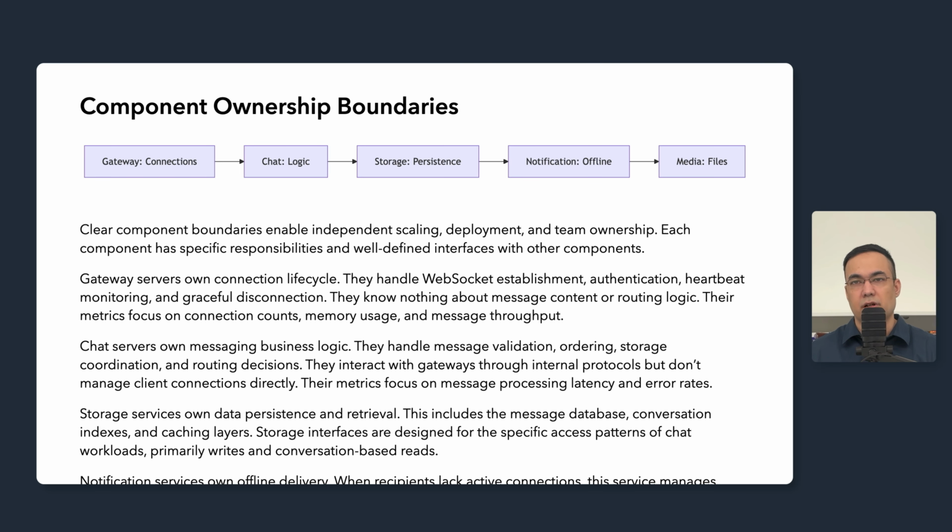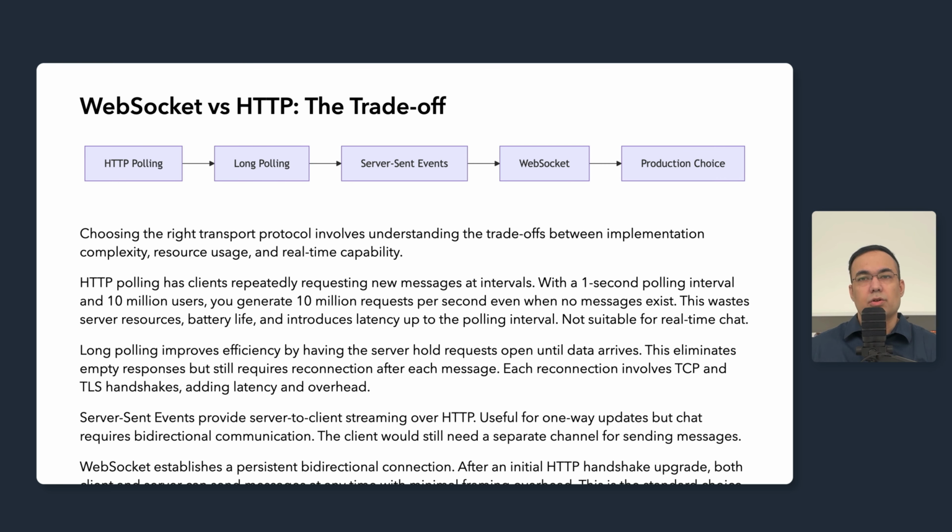Now let's dive into the transport layer, starting with the protocol selection. Now let's talk about transport protocol selection and why WebSocket is the standard choice for chat systems. HTTP polling has clients repeatedly requesting new messages at fixed intervals. With a 1 second polling interval and 10 million users, we generate 10 million requests per second even when no messages exist. The vast majority of these requests return empty responses.